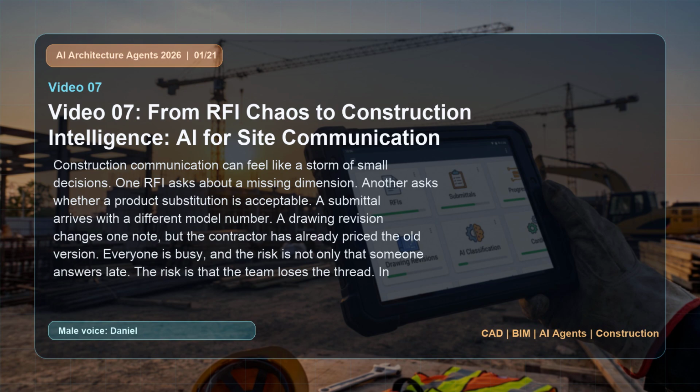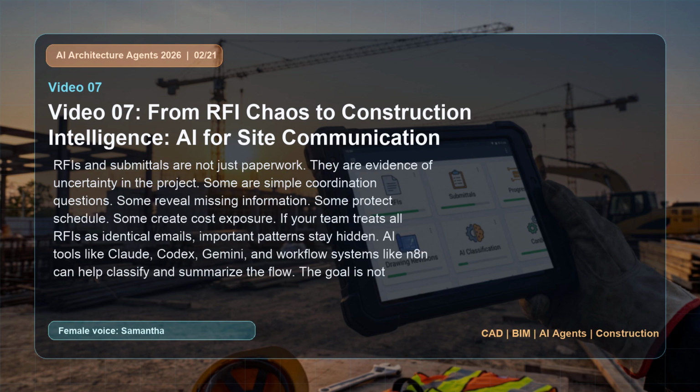Everyone is busy, and the risk is not only that someone answers late. The risk is that the team loses the thread. In this video, we look at how AI can turn RFI chaos into construction intelligence by organizing questions, decisions, and follow-up work. RFIs and submittals are not just paperwork.